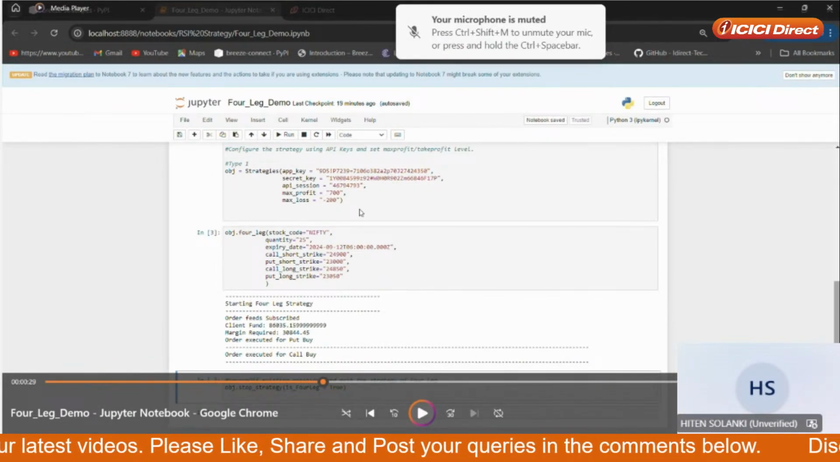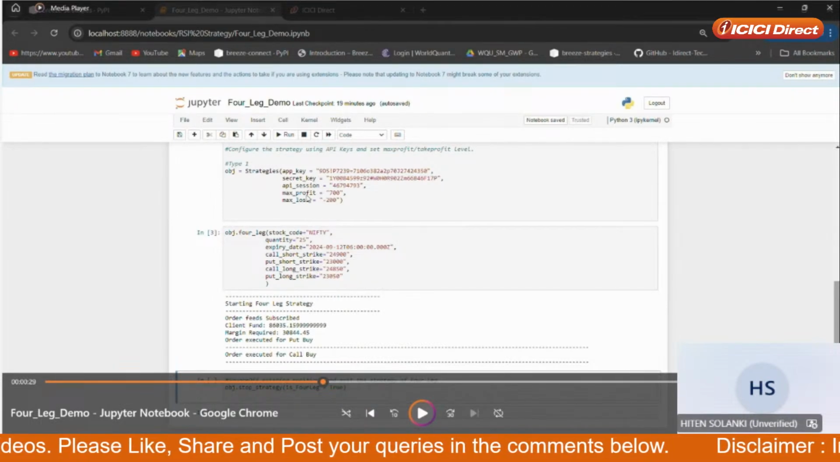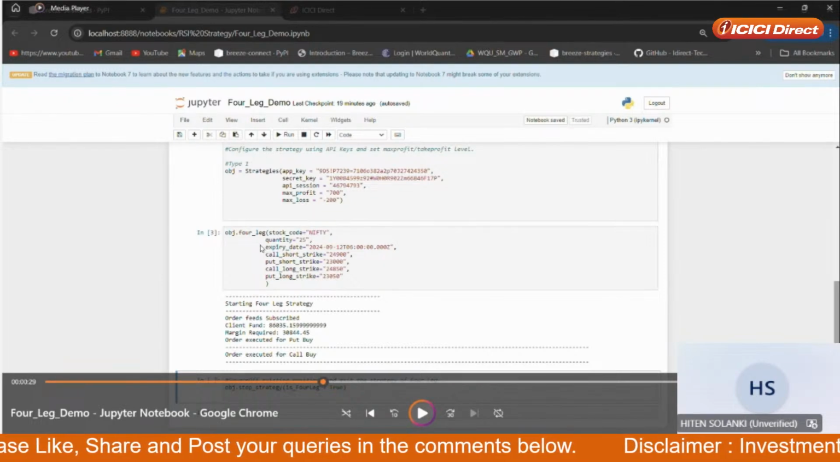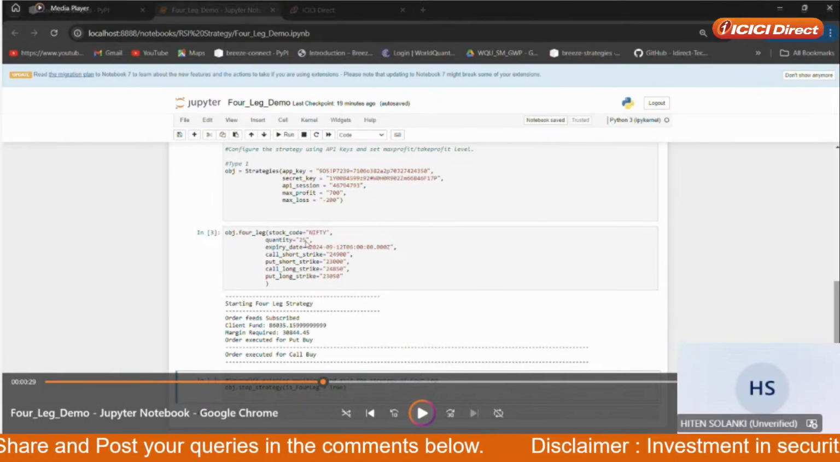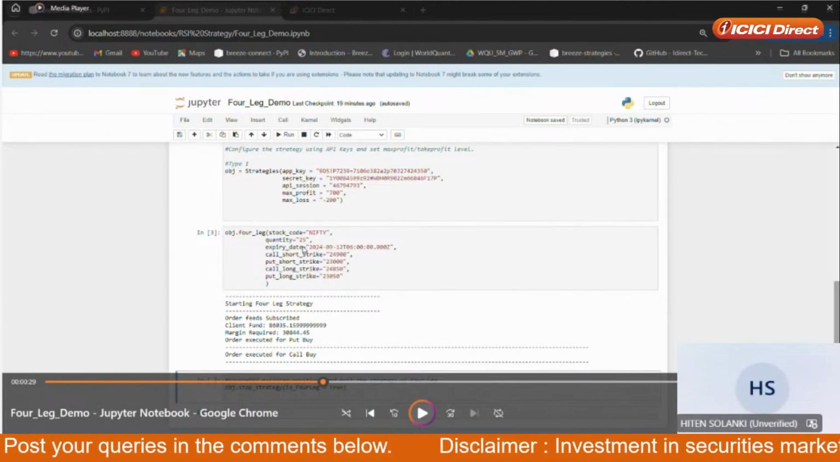So here you can see strategies. Here we have passed app key, secret key, session key, then max profit and max loss. Then obj dot four underscore leg stock code. We have passed Nifty. Then quantity is 25, but now the quantity has changed to 75, so you need to pass that quantity. Then expiry date.